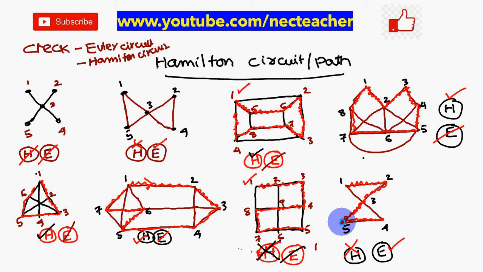Then what is the difference between a circuit and a path? In an Euler circuit you have to cover all the edges. Edges should not be repeated, and the first vertex and last vertex should be the same. Similar for the Hamilton circuit in terms of the vertices.